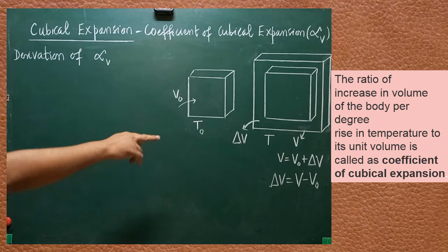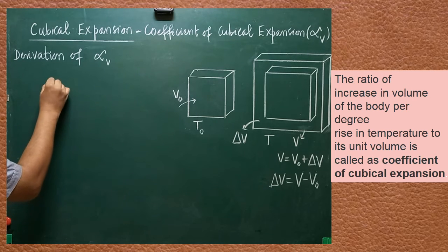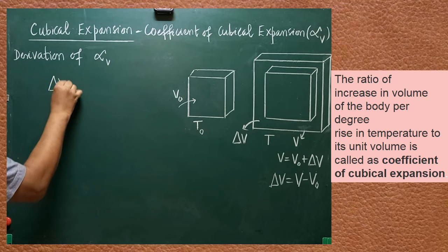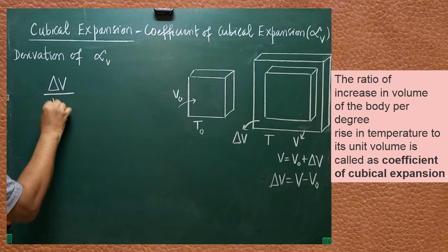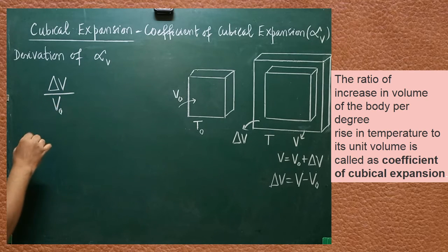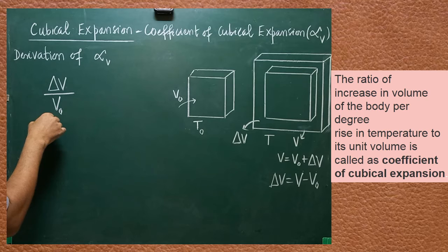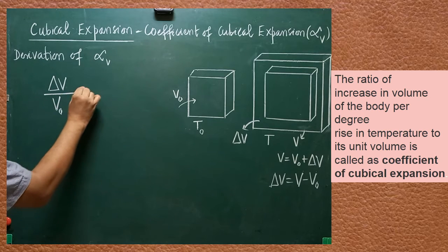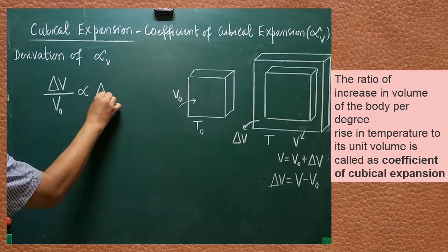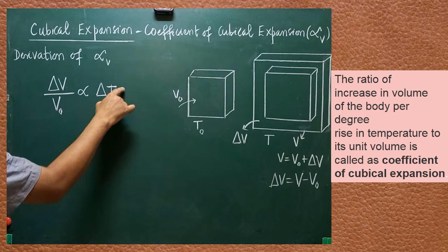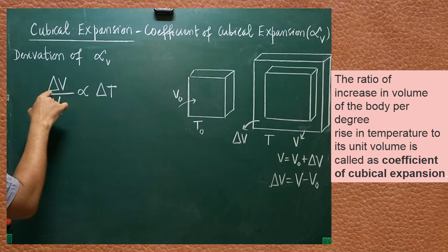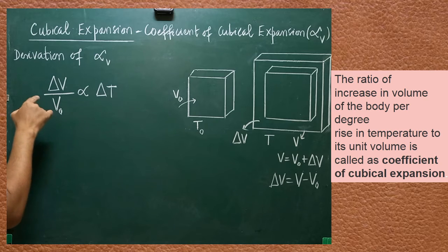First, you take the difference in volume. The difference in volume is to be divided by the original volume of the solid. Both in the numerator as well as in the denominator, the same kind of quantities are there. Are you clear? Del V by V0 is a ratio. This is directly proportional to the difference in temperature. If the difference in temperature is increased, automatically this ratio del V by V0 will also increase.